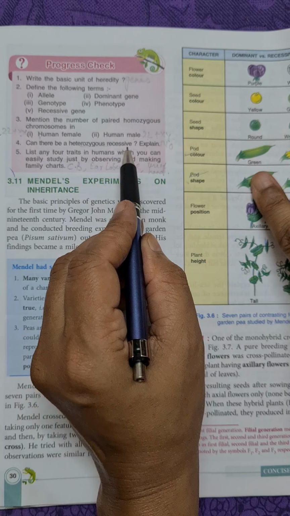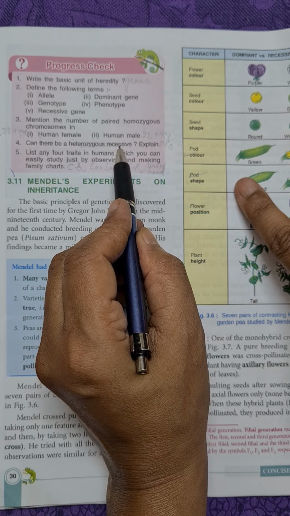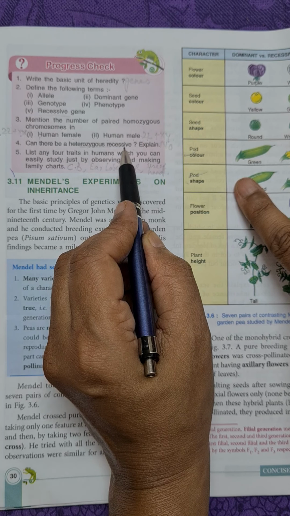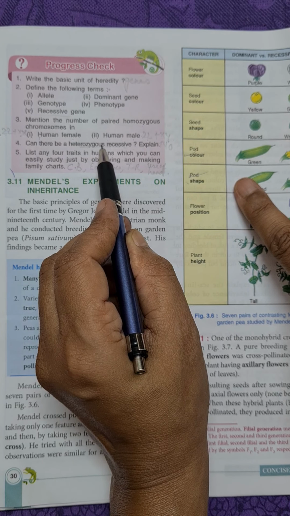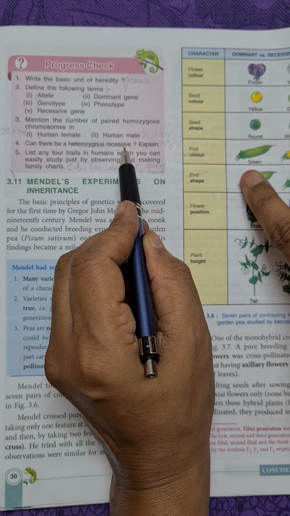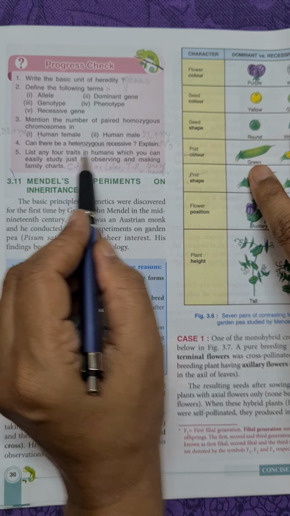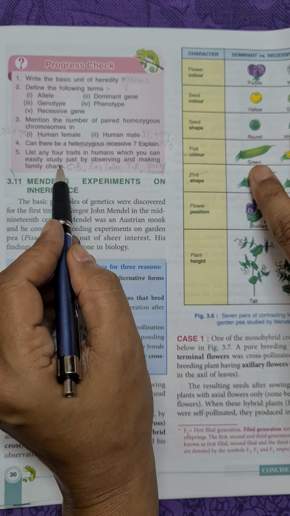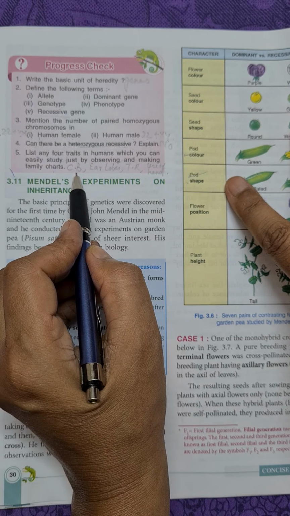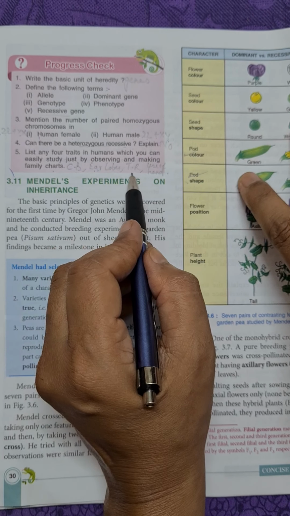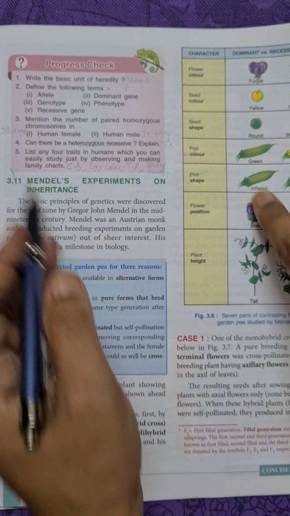Can there be a heterozygous recessive? No, because for a recessive allele to express itself, it must be present in pair, and in heterozygous condition it will not be able to express itself because there it is present in single form. List any 4 traits in humans which you can easily study just by observing and making a family chart. Beta, color blindness, earlobes, attached or free earlobes, tongue rolling, and use of hand. Many more are there, you can write any other also.